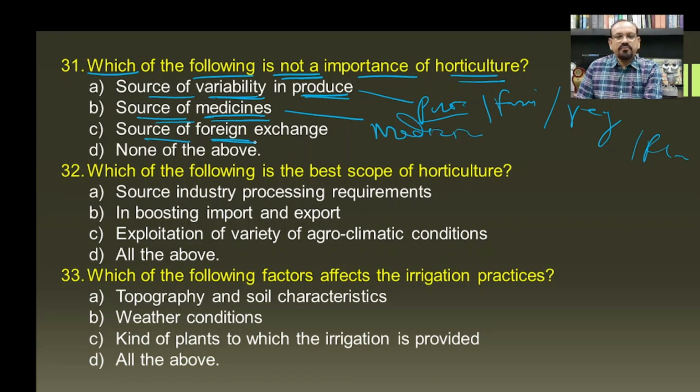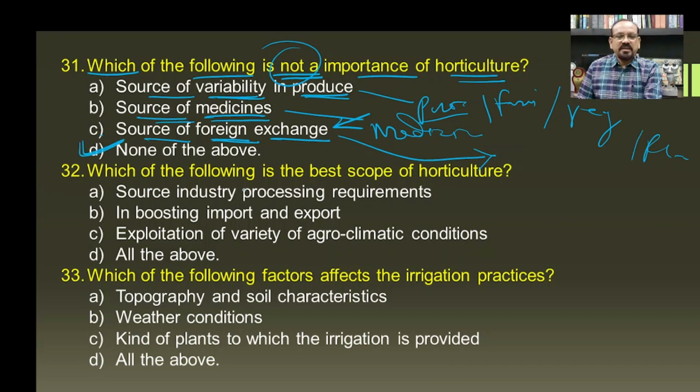Then source of foreign exchange, as the horticultural products can be sold outside the country, which will be responsible for the increase in the foreign exchange of the country, and hence all the above are importances of horticulture, and hence none of the above becomes the answer for this question.